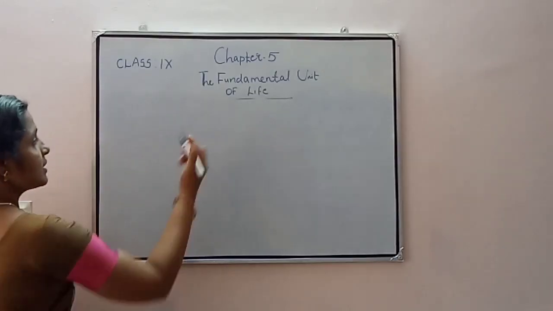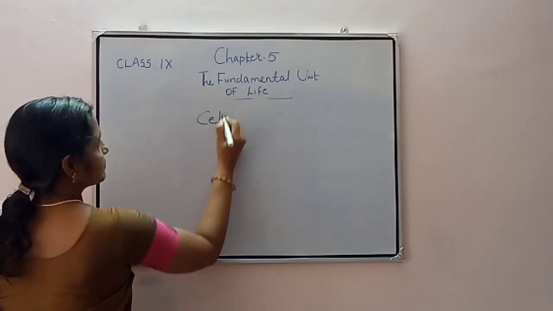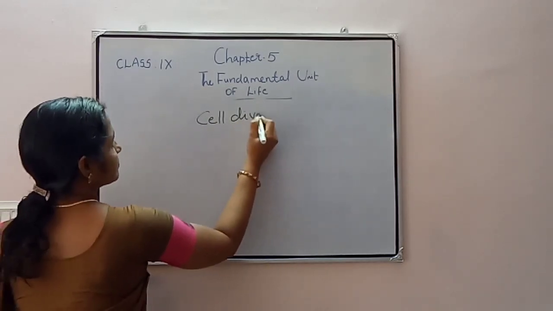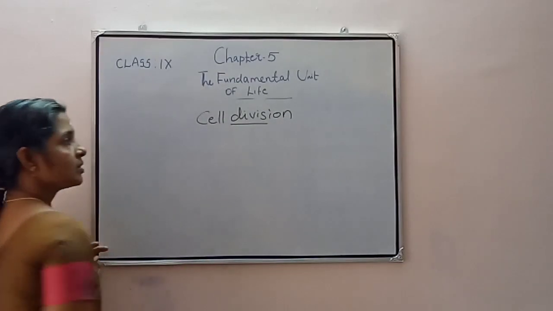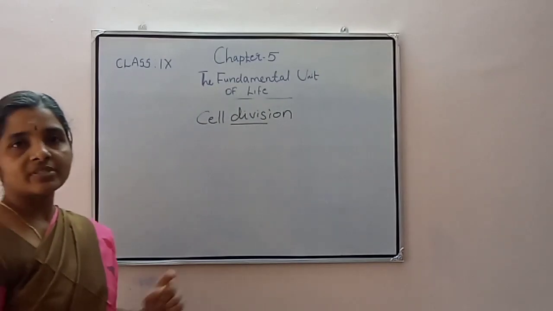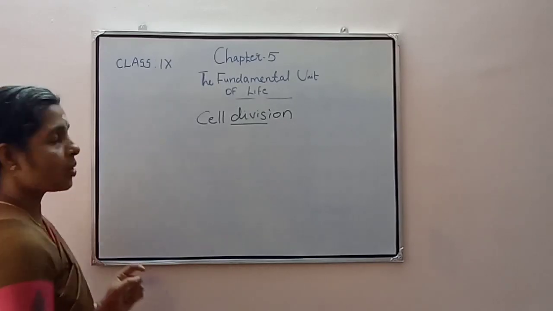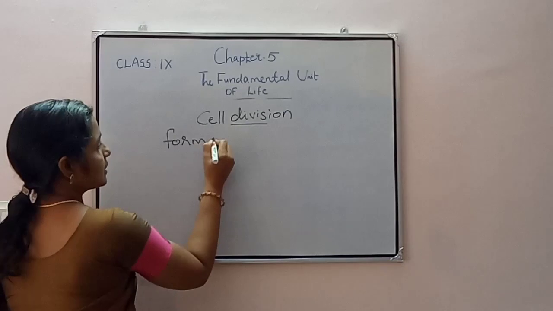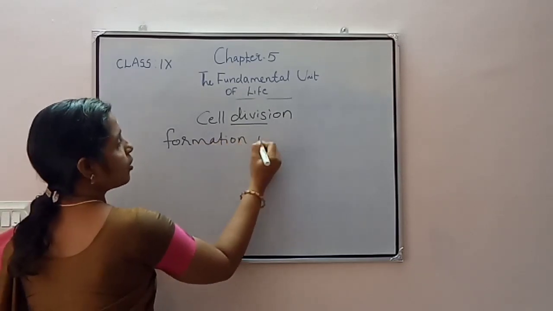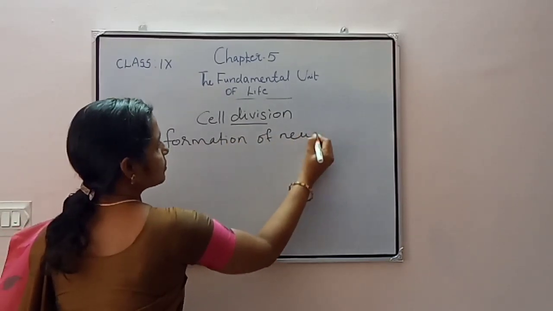Then about cell division. So what is cell division? It is the process of the formation of new cells.